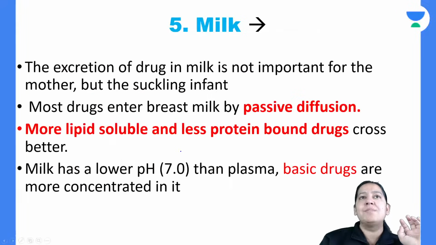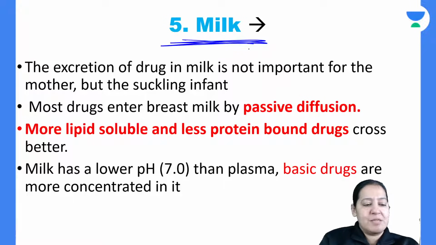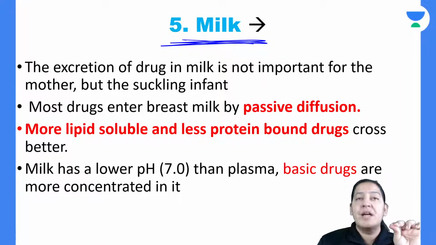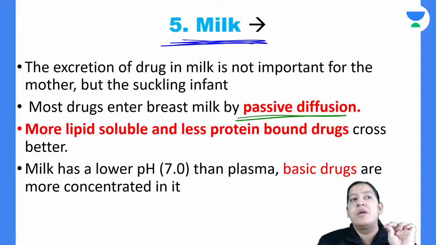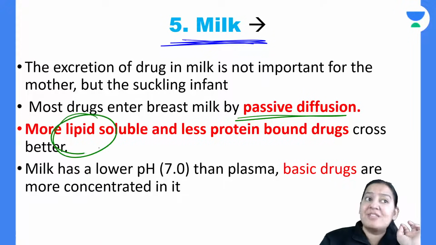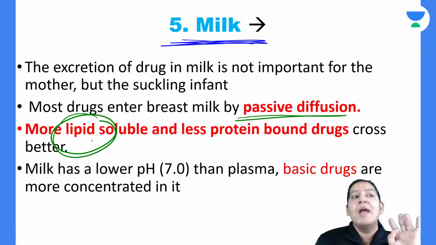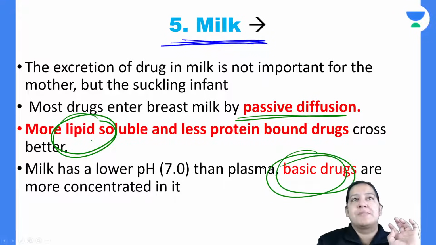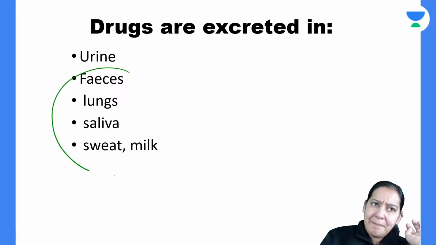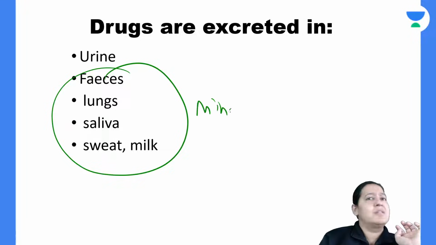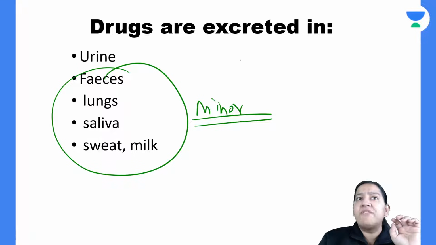And what about breast milk, the human breast milk of the mother? In breast milk, the drug comes via passive diffusion. So the drug which is more lipid soluble can come into the breast milk. The non-lipid soluble drug cannot come into breast milk, and especially basic drugs come into breast milk. So this is the summary. These are the minor routes of excretion, not the major route.